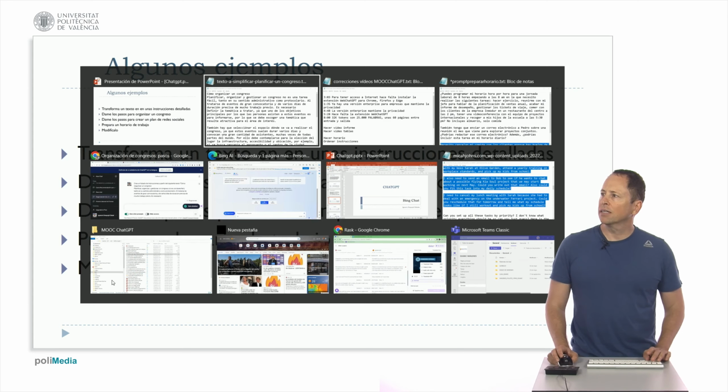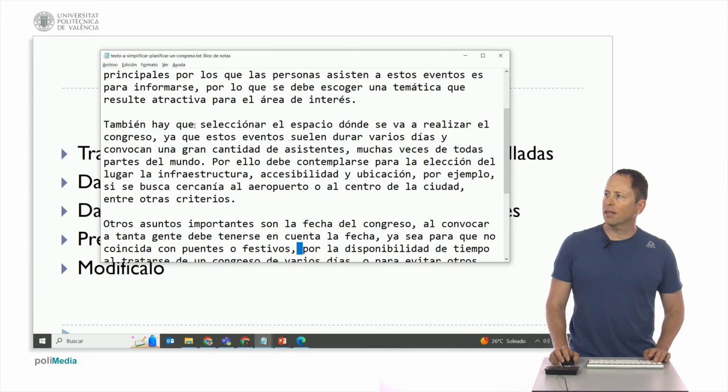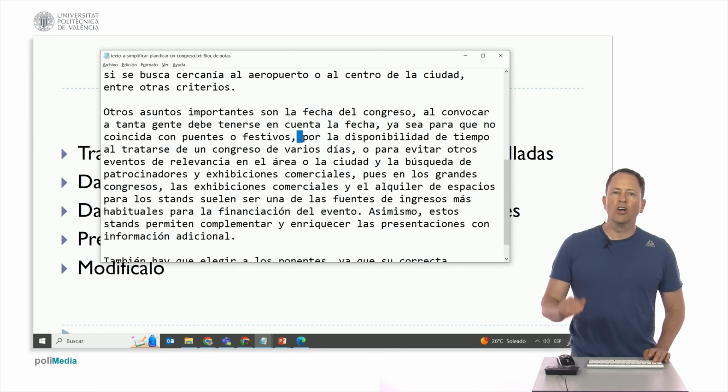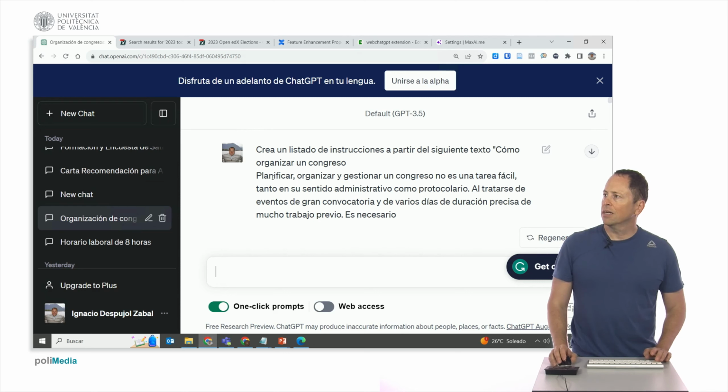Well, let's go first to this text, because we have a text that they have given us with information on how to organize a conference with multiple paragraphs. Planning is not an easy task. We also need to select a venue. We want ChatGPT to transform this into a series of concise instructions. So we can copy and paste this text, which I have already done in ChatGPT.